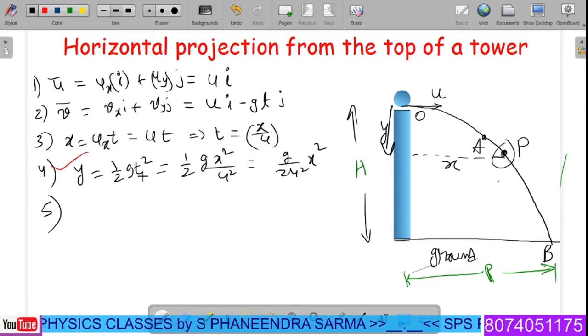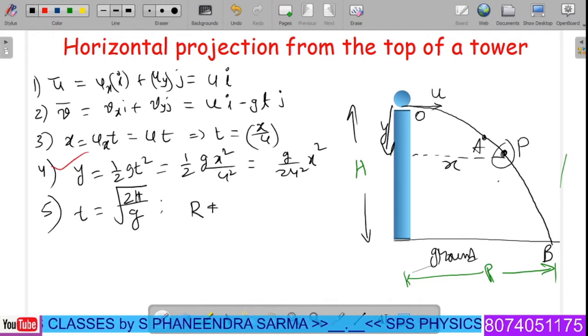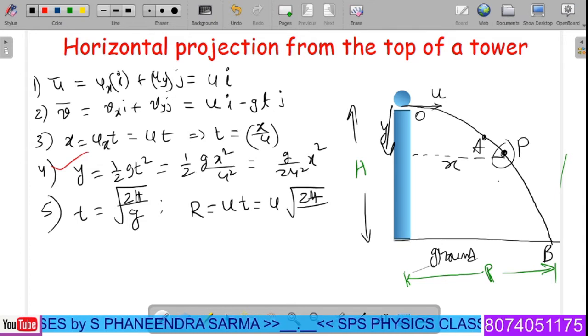Now, in the fifth point, we have to take care of the total time of descent. In the total time of descent, y covers the total height of the tower, called h. Therefore, t is equal to root of 2h by g. As a result, the range, or horizontal distance, is equal to horizontal velocity into time of journey. Therefore, u into root of 2h by g.